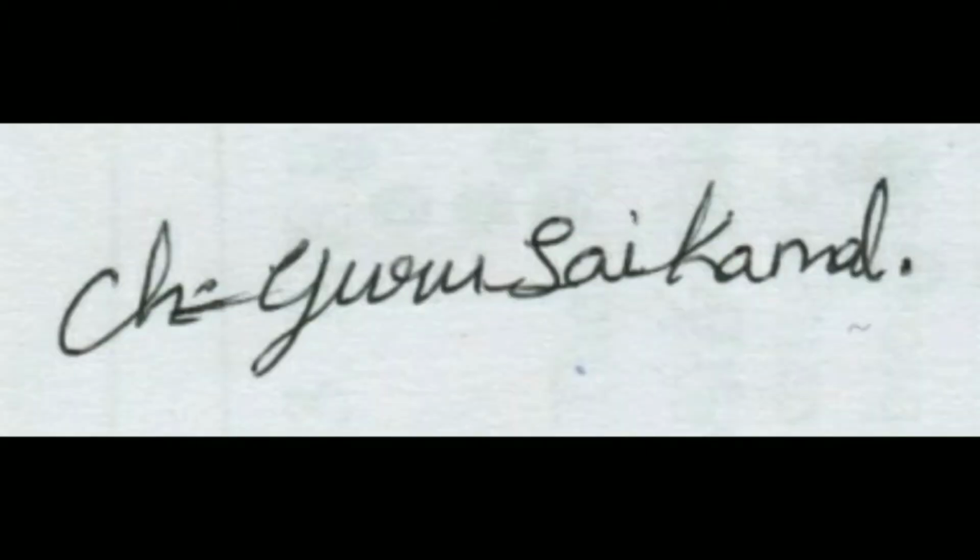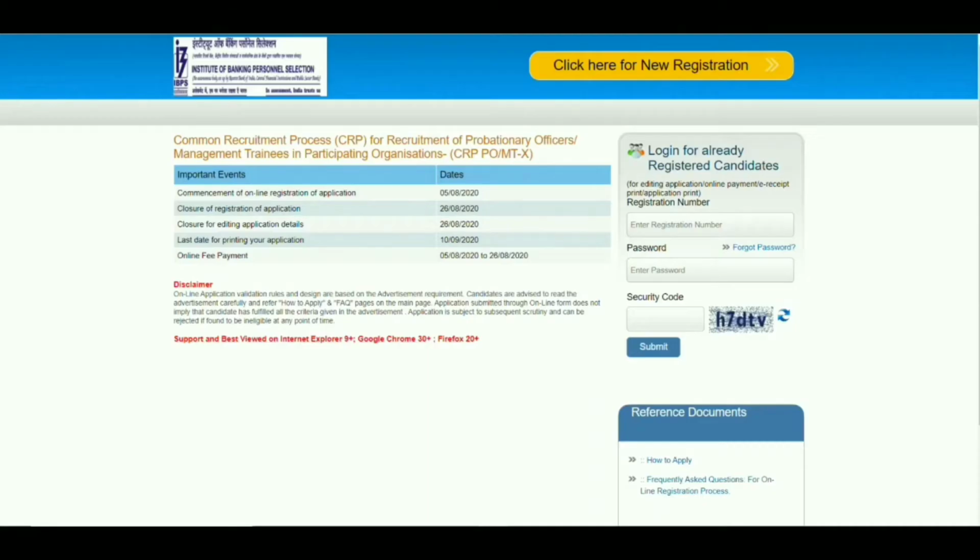And if you see the signature, this is how we need to maintain the signatures. In this way you need to write the signature and take a scan copy of that. It should be between 10 to 20 KB. Yeah, so in this way you need to maintain the soft copies, and here you need to click here for new registration.